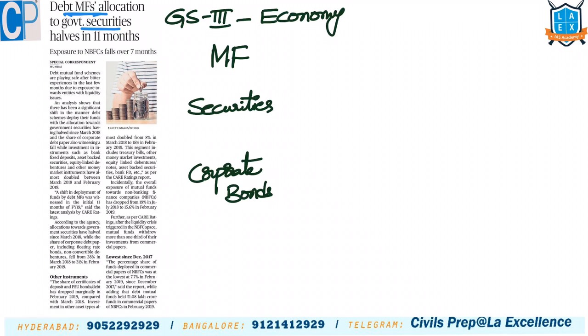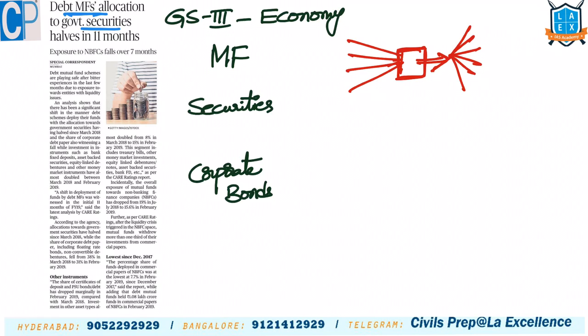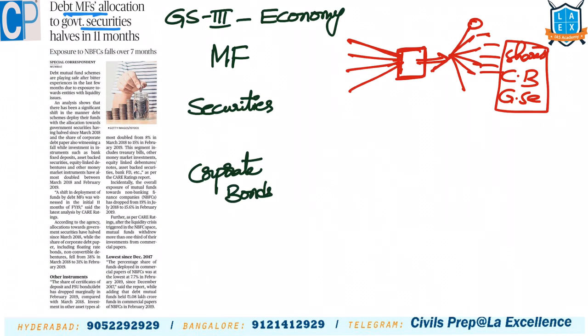What is a mutual fund? A group of people comes together and gives money to a particular company or intermediary and asks this company or intermediary to invest in different sources. That is known as mutual funds. It means they are not going to invest the entire money in one source but in different sources: corporate bonds, government securities, shares of other companies, etc. These are all the sources where mutual fund money is invested.